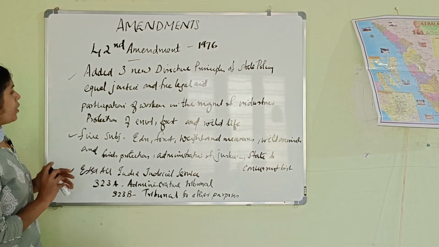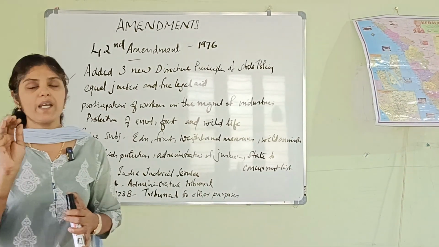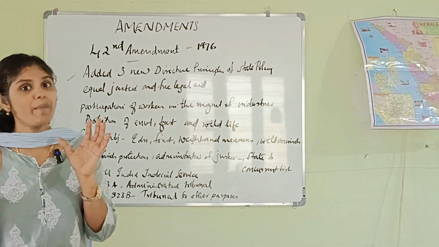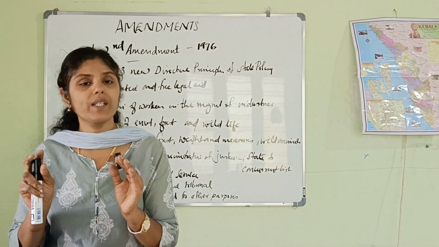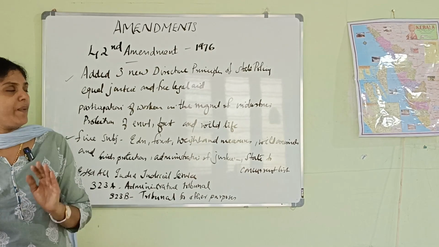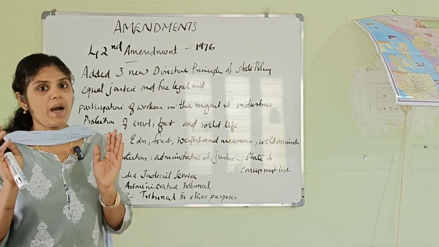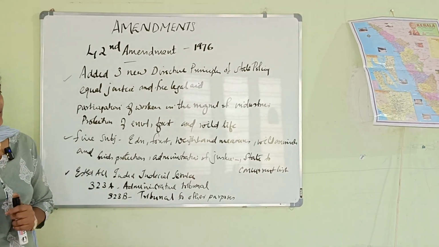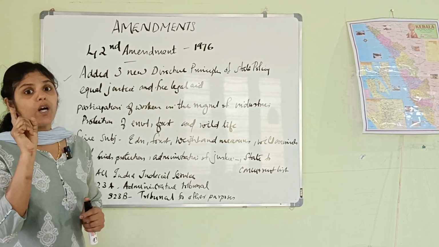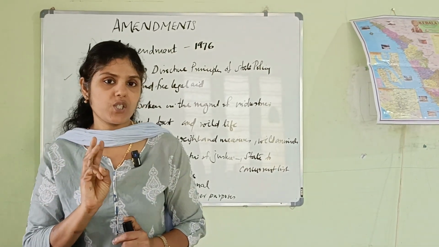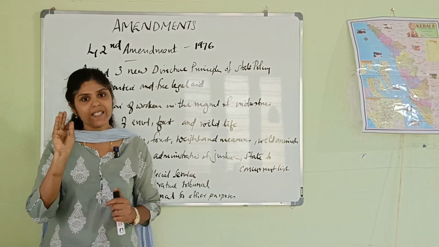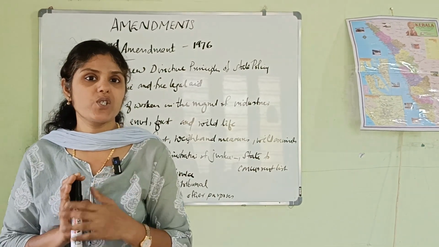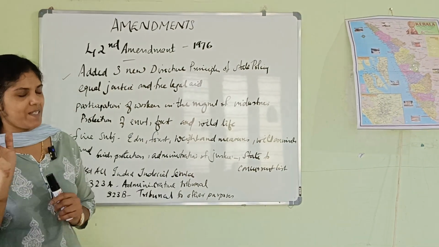So, what are the major points related to the 42nd Amendment of 1976? First, it is said to be the mini constitution, passed during the period of Indira Gandhi as per the Swaran Singh Committee. Which are the major points of this amendment? First, 3 new words were added to the Preamble of the Indian Constitution: socialist, secular and integrity. Next point, fundamental duties: 10 fundamental duties were added to the Indian Constitution as per the 42nd Amendment Act of 1976.